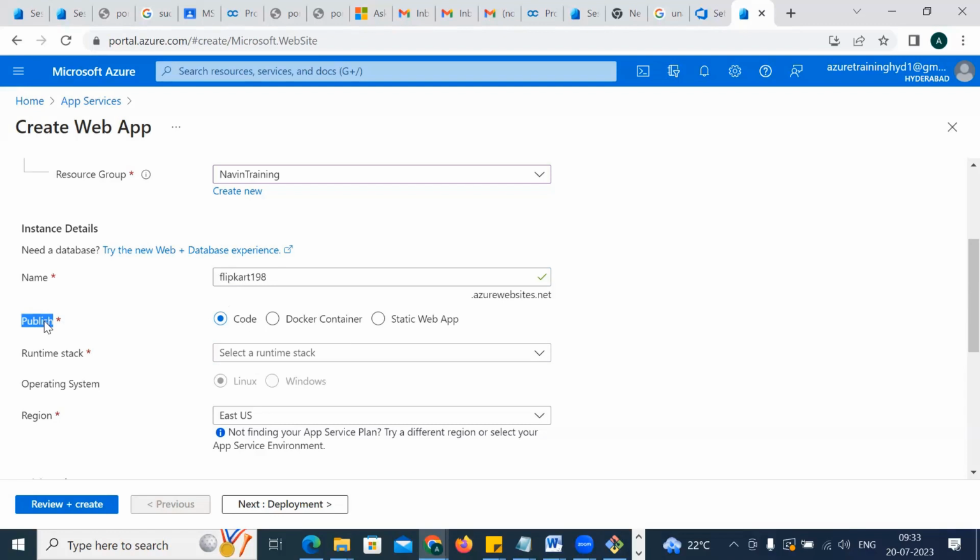When they give the requirement, the BA will give the requirement, right? You have to talk to the developer: what is the medium for your code? They can say, I want you to go for code, or I want you to go for a Docker container. So code is nothing but programming, which might be in different languages. A Docker container is again kind of a box.